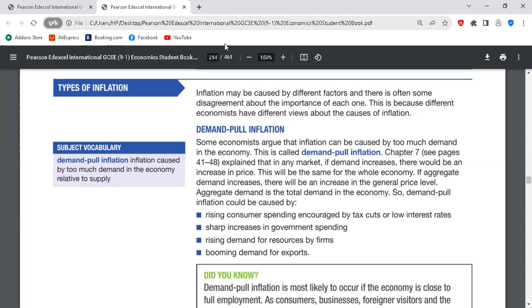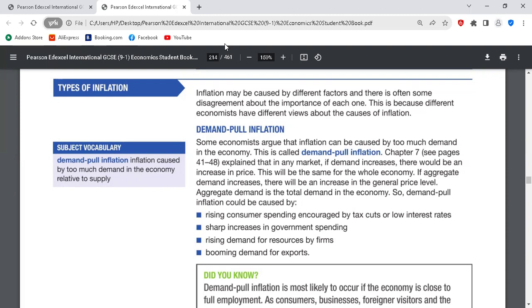Yes, there will be higher demand due to the lower prices. Not lower prices, Ahmed. Listen, please. There's demand pull inflation, which is caused by increasing aggregate demand. Aggregate demand is the total demand within the economy. What will bring about increasing aggregate demand? Number one, rising consumer spending, which is encouraged by tax cuts or low interest rates.